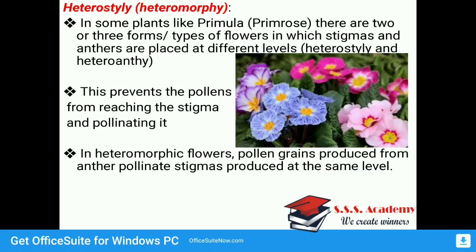Next is heterostyly, which is also called heteromorphy. What it means? In some plants like primula, or primrose, there are 2 or 3 forms or types of flowers in which stigma and anthers are placed at different levels, and therefore it is called heterostyly, or heteroanthy. So this prevents pollen from reaching the stigma and pollinating it. In heteromorphic flowers, pollen grains produced from anthers pollinate stigmas produced at the same level. So both will have the same height or level.